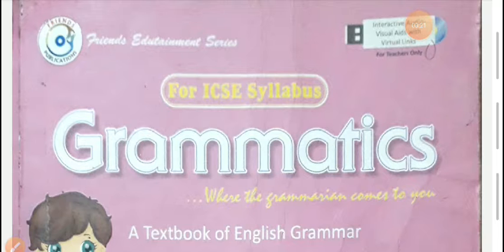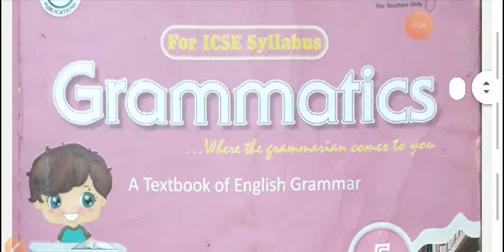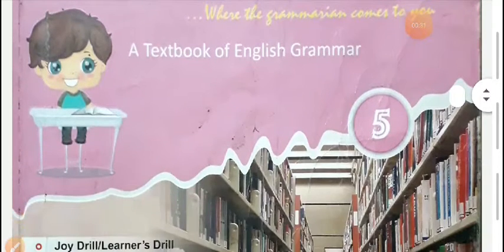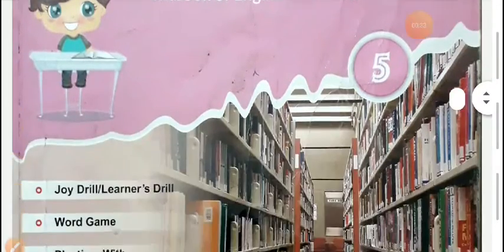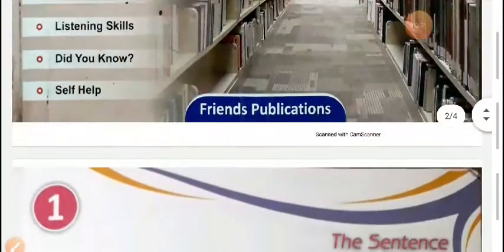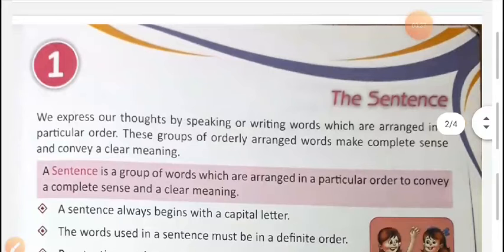So this year there is no change in our grammar and Mulberry book. They are Grammatics and Mulberry. So let us start our lessons from the Grammatics book. Our first lesson is about the sentence.